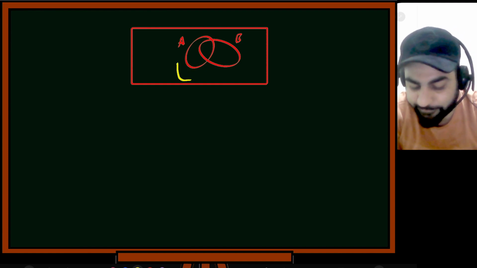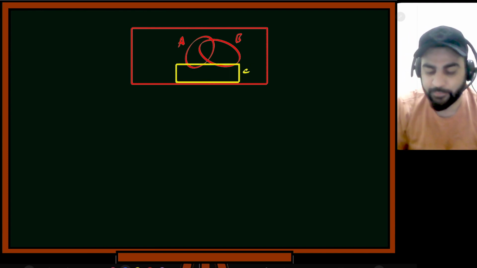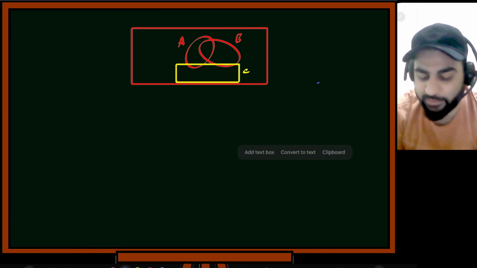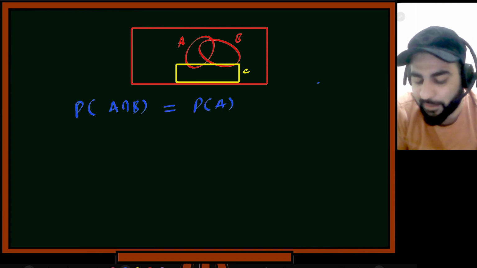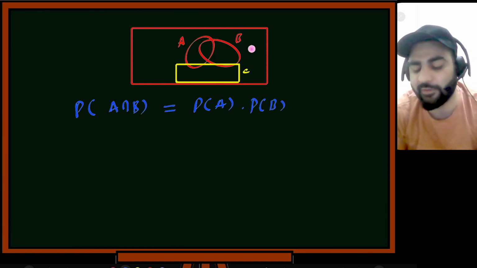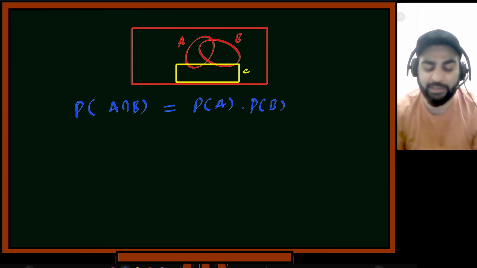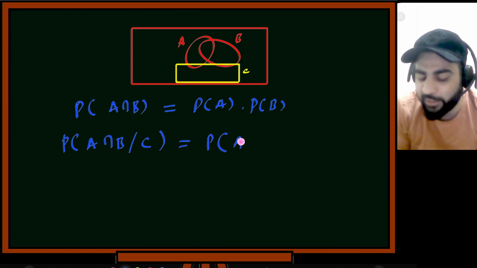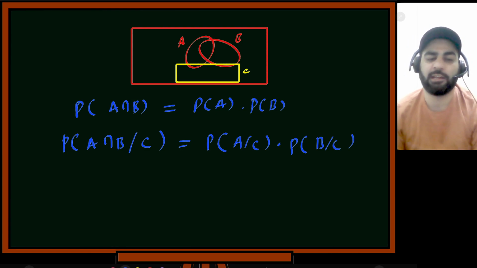And now C is here. Let's suppose C is like this. This is my C event. Now the probability of A intersection B was equal to the probability of A multiplied by the probability of B. This was given to me, that these two events are independent. Now I'll say that these events are also conditionally independent if the probability of A intersection B given C was equal to the probability of A given C multiplied by the probability of B given C. If this was the case, then I'll say that they are conditionally independent.